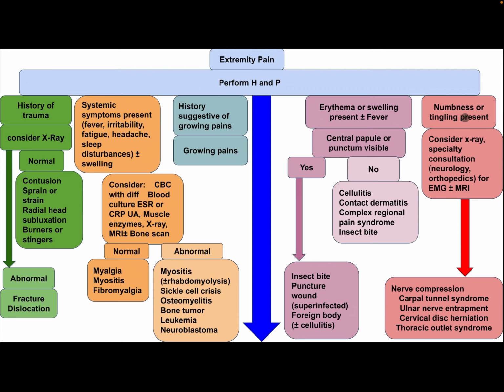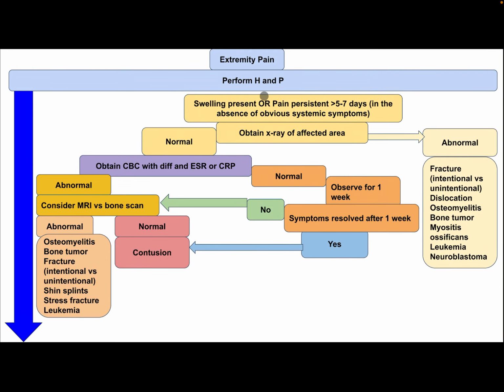If there is numbness or tingling present, consider X-ray, specialty consultation, neurology, orthopedics, for EMG with or without MRI. Differential diagnosis is nerve compression, which may include carpal tunnel syndrome, ulnar nerve entrapment, cervical disc herniation, and thoracic outlet syndrome.